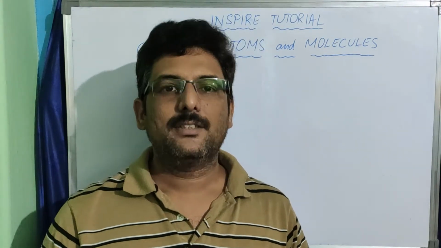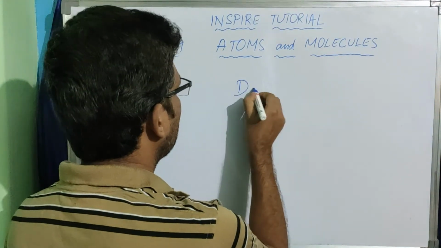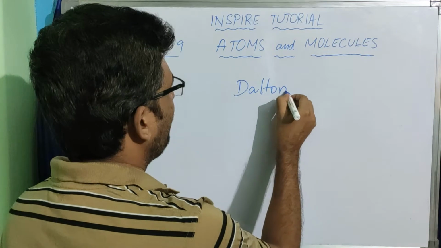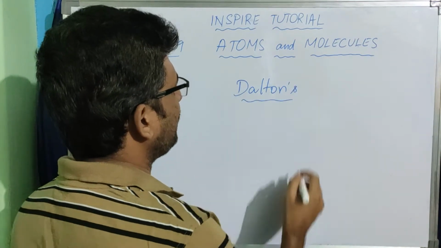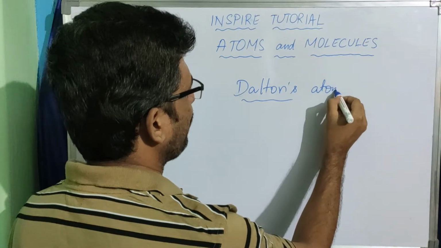So after studying the substance, a scientist called Dalton proposed a theory which is known as Dalton's atomic theory.